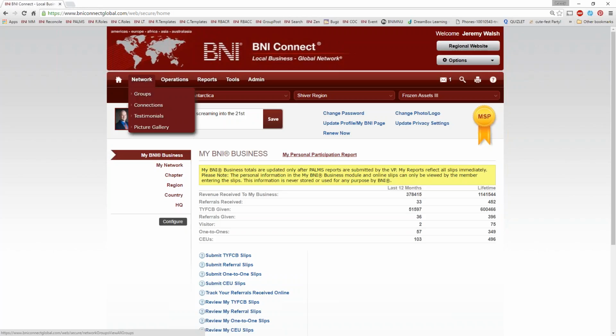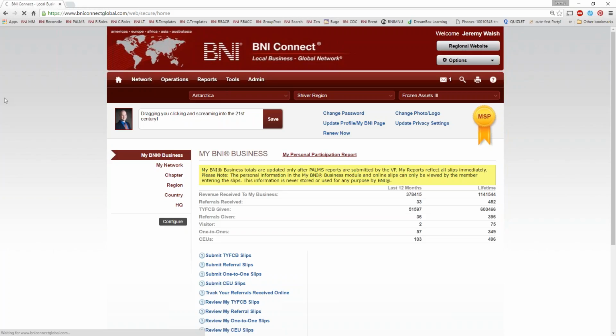The next two places are operations and reports. Now, 99% of the time, the other functions that you're going to need are going to be under operations or reports. Here's the thing to remember. Reports are read only. Reports are read only. So if you're looking to do something or enter something, the place to go is always going to be operations. And in this case, we're looking to send out a visitor invitation. So we're going to go to operations, because operations is the day-to-day operations of the chapter. So I'm going to go to operations.